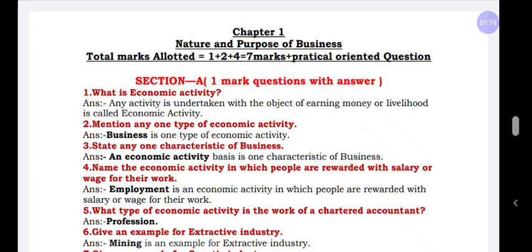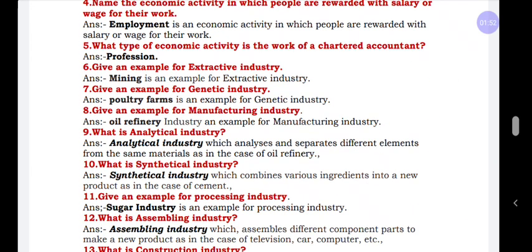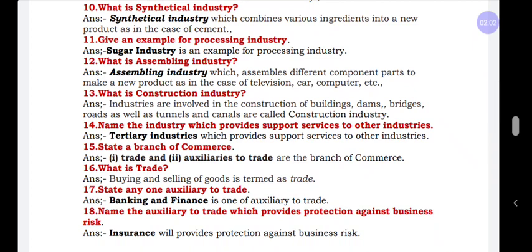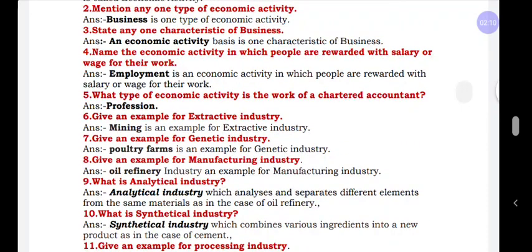For example, the important questions are: what is economic activity, or state any one type of economic activity; the second question, an example for genetic industry; question number 3, state any one example for extractive industries; question number 5, state any one type of risk; question number 6, what is construction industries; next, what is processing industries, and what is trade; and an example for auxiliaries to trade. These are the questions you can expect in the examination.